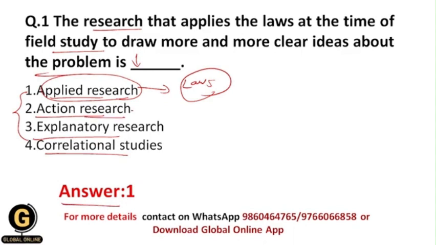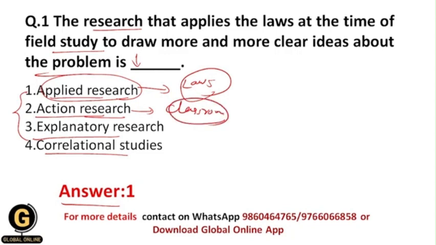Action research is again a type of research, and by using action research we basically solve the immediate problems, but here we don't apply the laws to our problems. This is the big difference between action research and applied research. And that's why action research is specifically implemented in the classroom environment, or you can say in the teaching and learning processes.